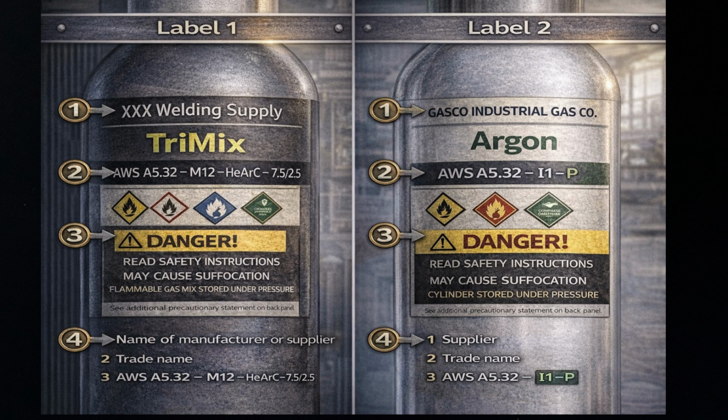Trade name, Tri-Mix. This product conforms to AWS A5.32 M12 HARC 7.5, 2.5. Specific health and safety information. And example 2, a cylinder of argon meeting the P low moisture designator. XXX welding supply. Trade name, argon. This product conforms to AWS A5.32 I1P. Specific health and safety information.